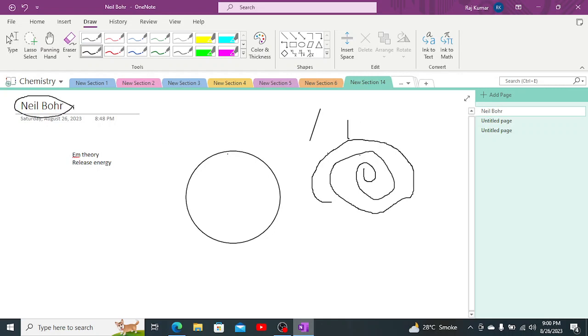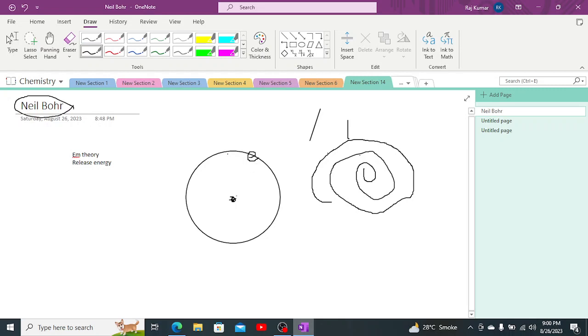Neil Bohr was a scientist, a chemist, who came with the idea that the electron is revolving in an orbit in a circular path, but it is not emitting energy, even though it is revolving around the nucleus. It is not emitting any sort of energy. Why is it not emitting any energy? Because this is the nucleus, and that is what we call the electron.